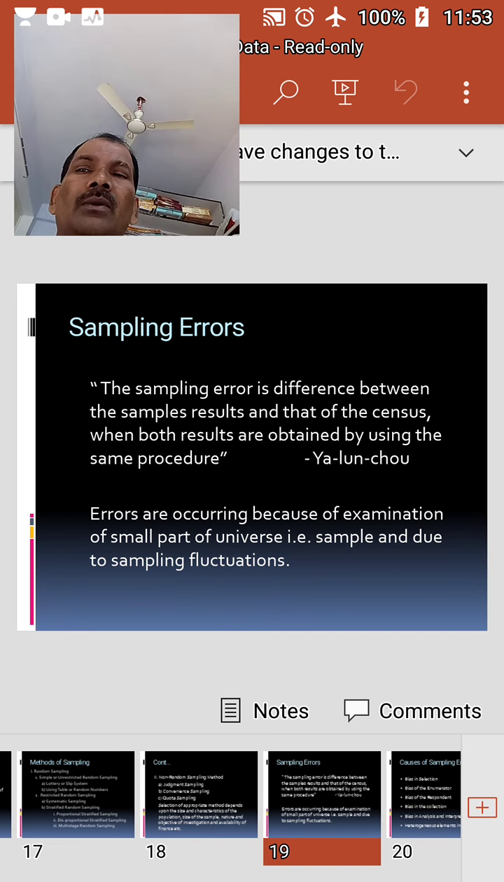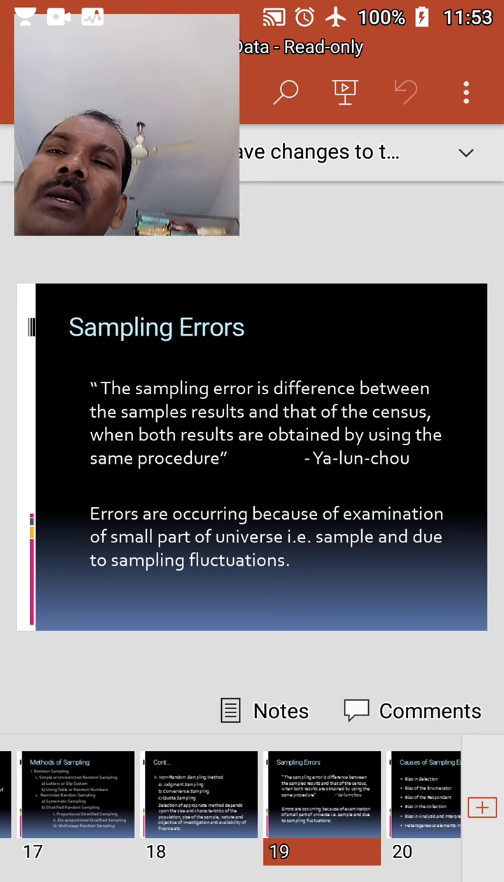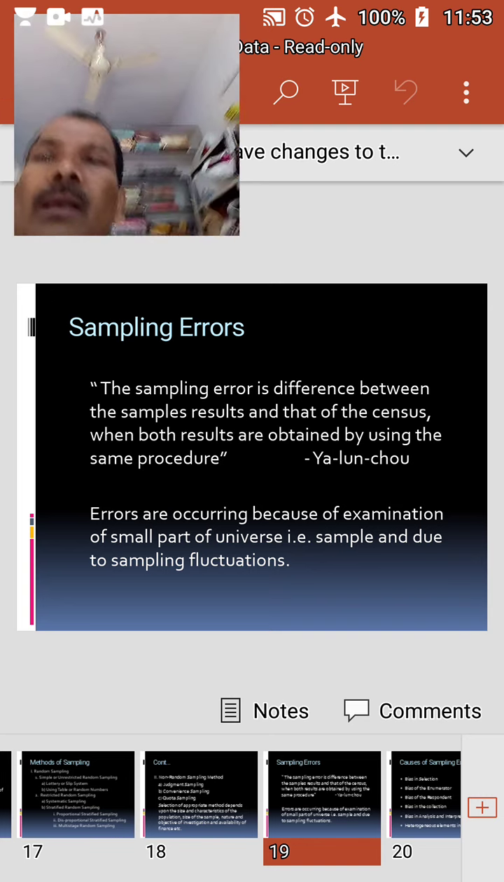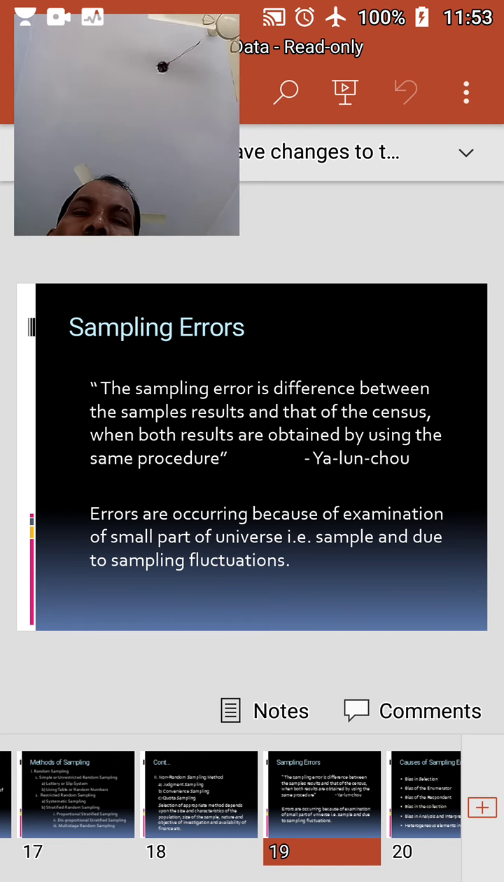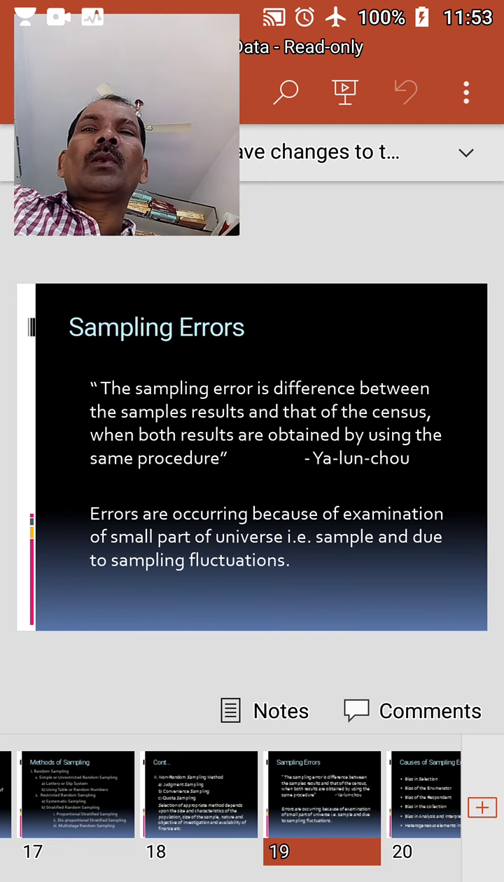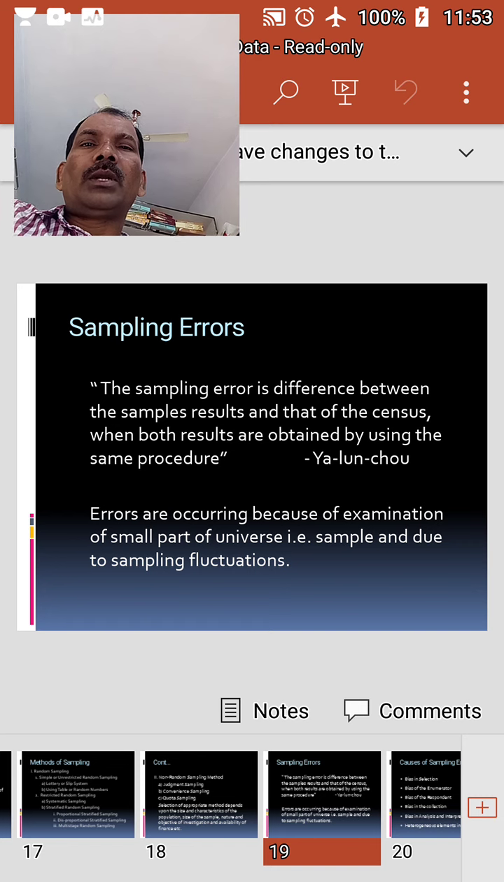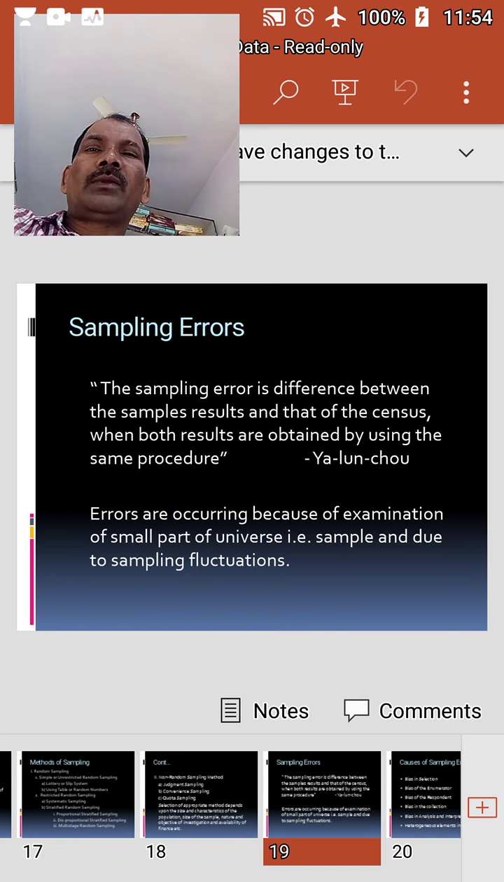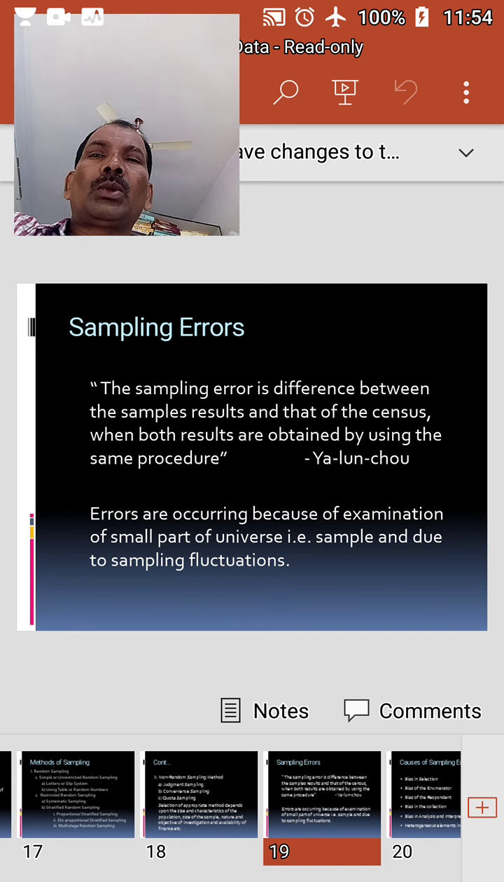The errors arising out of these factors may be grouped into two categories: sampling errors and non-sampling errors. Sampling errors, according to Yalonch, the sampling error is the difference between the sample's results and that of the census, when both results are obtained by using the same procedure. Sampling errors arise because a small part of the universe is examined to estimate the characteristics of the universe. Hence, there will be variation in the results obtained through sample enumeration and census enumeration.